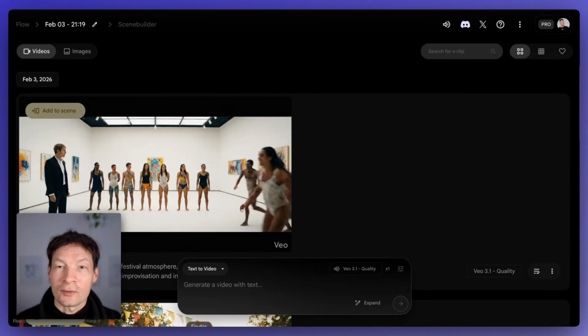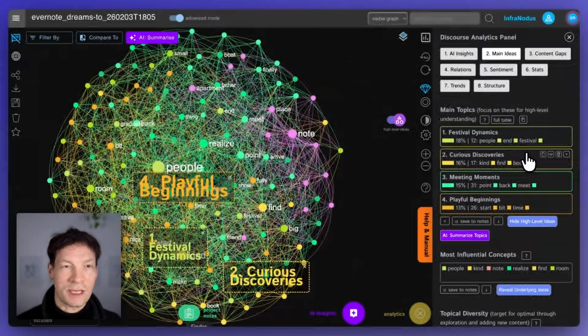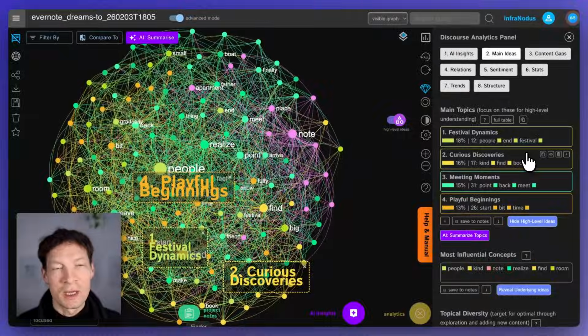So I hope you like this use case. Let me know what you think about it, and if you tried it with your own dreams, and how using the graph maybe helps you discover certain relations or patterns that you were not aware of. I would be very curious to hear. And also, like I said, it doesn't have to work only for your dreams, it can also be used for your notes or just ideas that you write down.